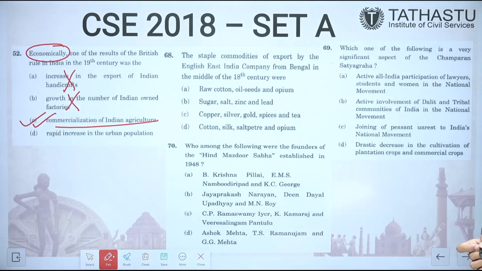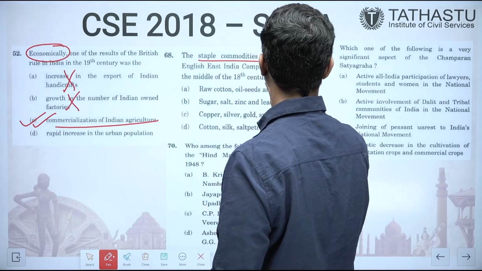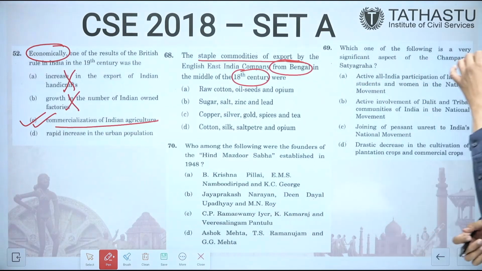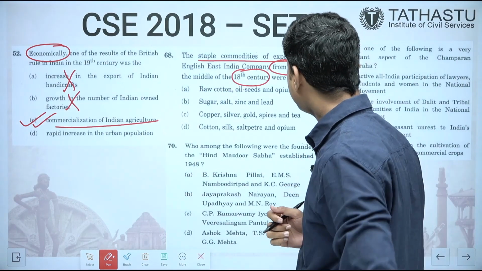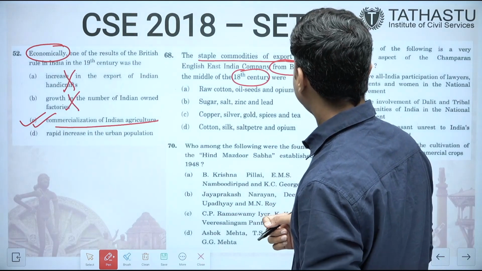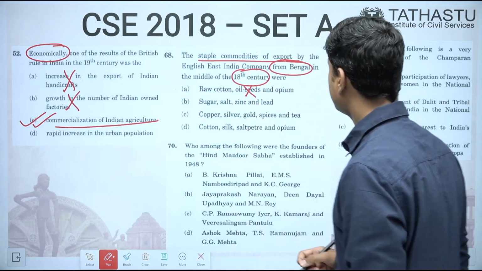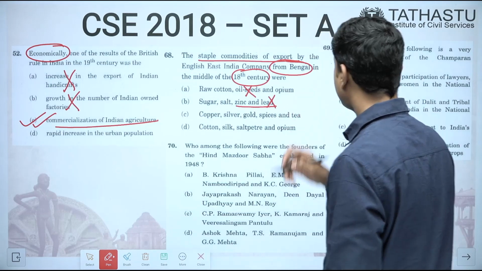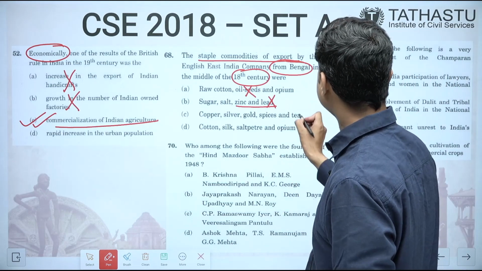The staple commodities of export by the English East India Company from Bengal. So the commodities of export from Bengal in 18th century it is talking about. What are the answers? Can we eliminate something? First is raw cotton, oil seeds. See, oil seeds in Bengal areas, it is not there. Then it is saying zinc and lead. We have not heard this in Bengal area. Copper, silver, gold, spices and tea.